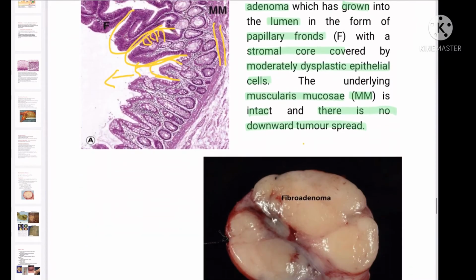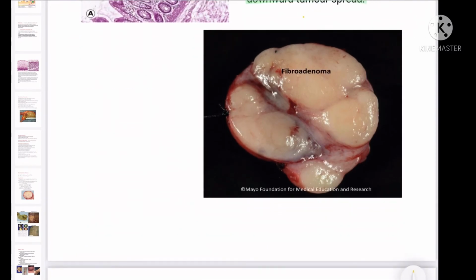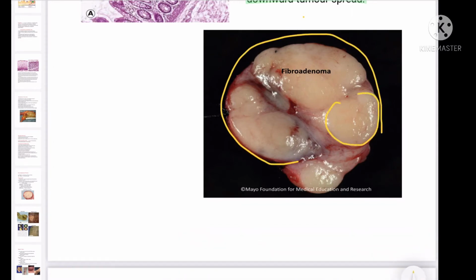What about this tumor? It is again a benign tumor. This is the uterus. And these are smooth muscle, encapsulated, distinct-border tumors. It is arising from the smooth muscle. Smooth muscle is mesenchymal, so it arises from the mesenchymal tissues.